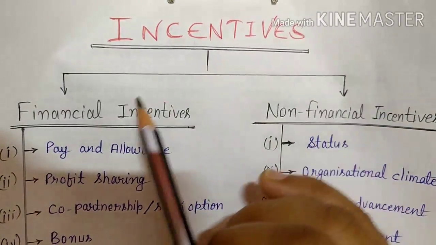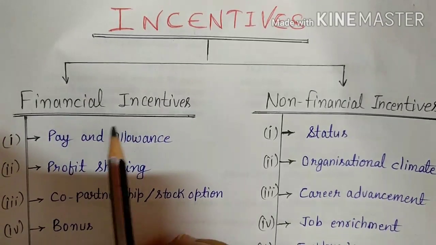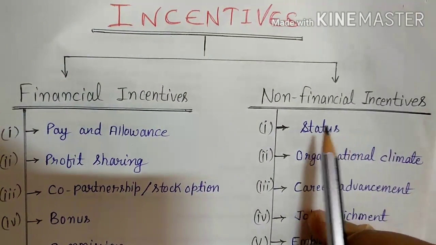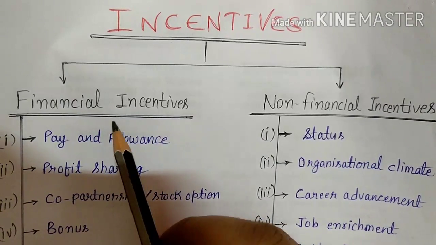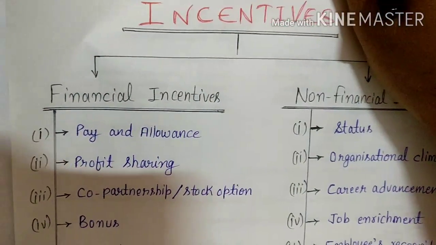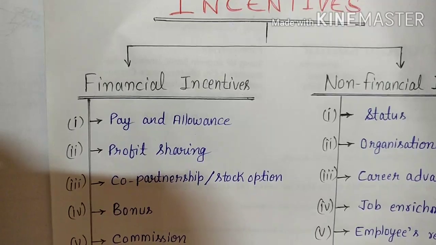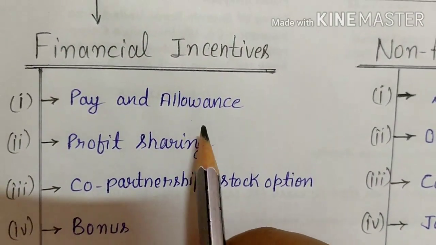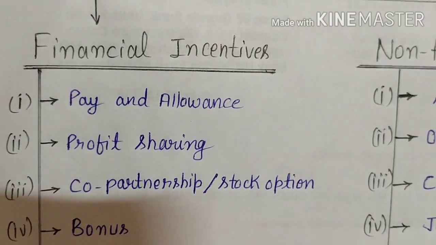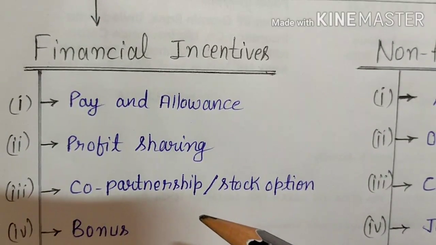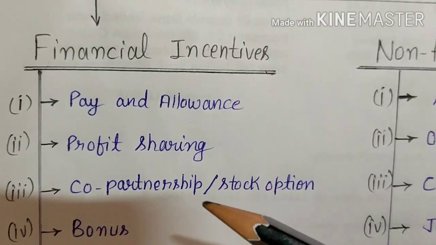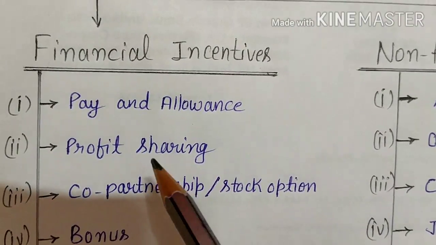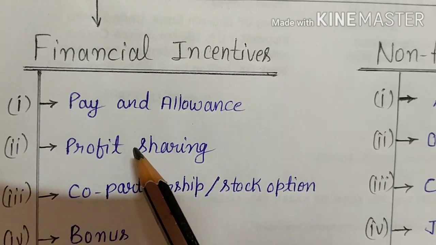So there are two types of incentives. First one is what? Financial incentives, and second one is what? Non-financial incentives. Financial incentives means related to money. So first we'll talk about financial incentives. Under this one, first comes pay and allowances. Pay and allowances mean regular increments in salary which come every year, and the grant of allowances acts as a good motivator.